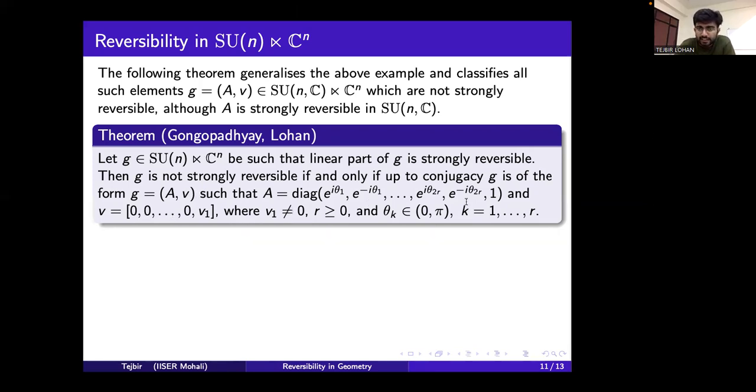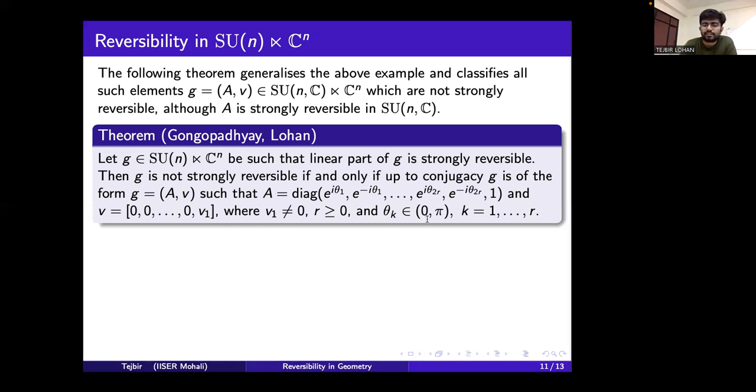Here note that minus 1 is not an eigenvalue of A, 1 is an eigenvalue of A with multiplicity exactly 1, and A has a self-dual characteristic polynomial, so it is strongly reversible in SU(n). And we also have a nice form for B. It has only one non-zero entry, the last entry, and these are all the elements which have strongly reversible linear part, but the corresponding G is not strongly reversible.